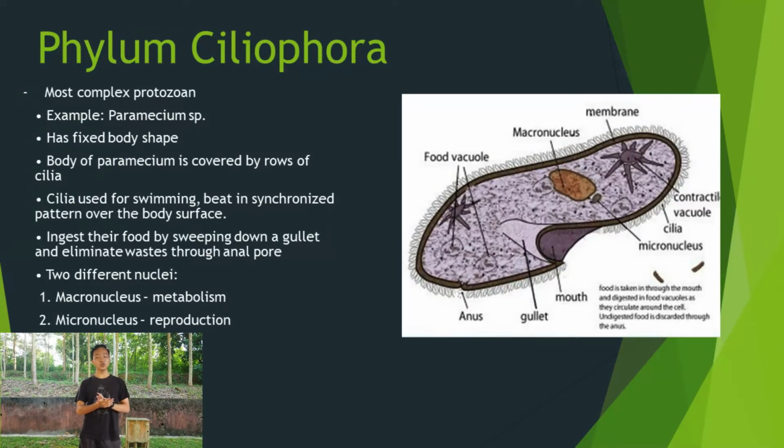There are actually two different nuclei. One is the micronucleus and the other is the macronucleus. The micronucleus is a storage site for the germline genetic material of the organism. It gives rise to the macronucleus and is responsible for the genetic reorganization that occurs during conjugation, also known as cross-fertilization. The next one is the macronucleus, which is the center of metabolic activities of the organism.